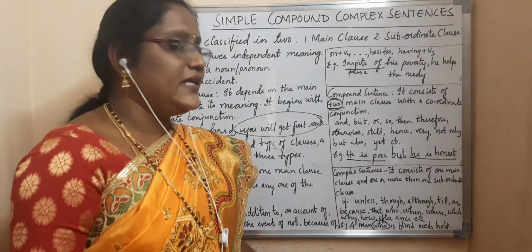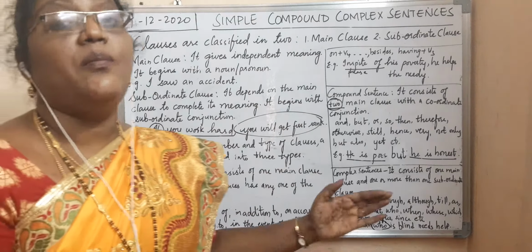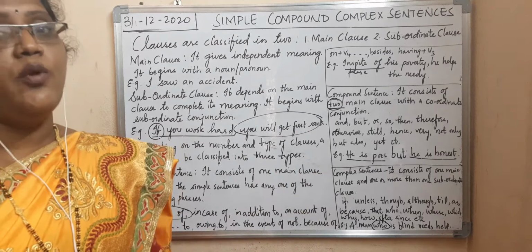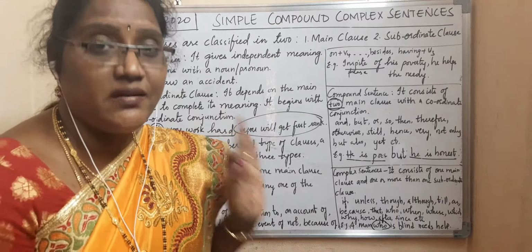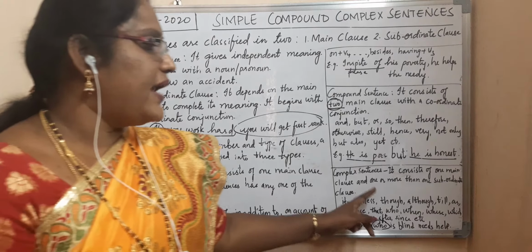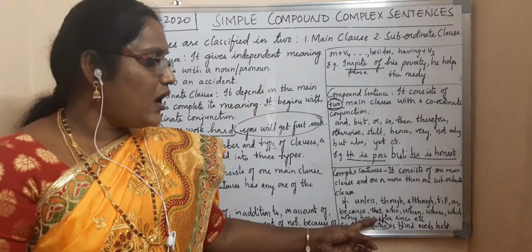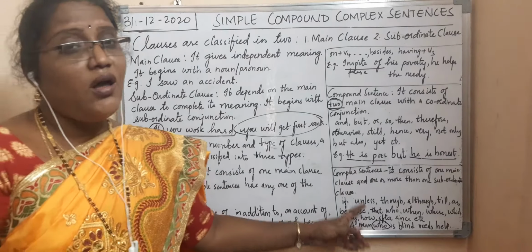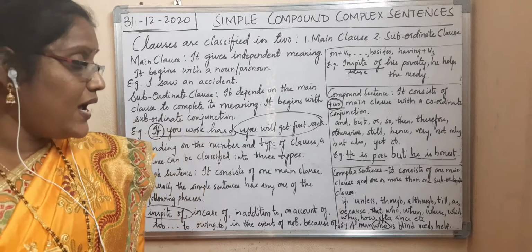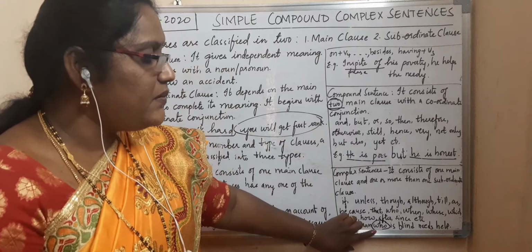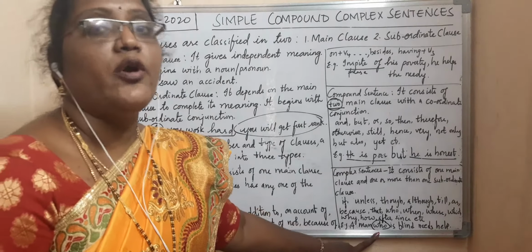Then what is a complex sentence? It consists of one main clause and one or more subordinate clauses, and it will have subordinate conjunctions. Subordinate conjunctions express the reason or condition: if, unless, though, although, till, as, because, that, who, where, which, why, how, after, since, etc. For example, "a man is blind needs help" — is it giving any meaning? No. A man who is blind needs help. Here we get "who", that is the subordinate conjunction.